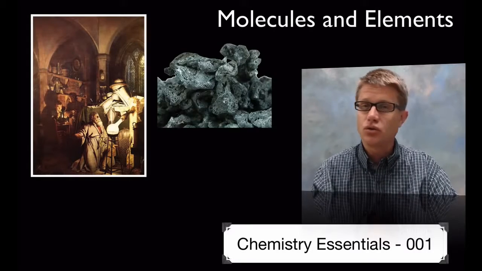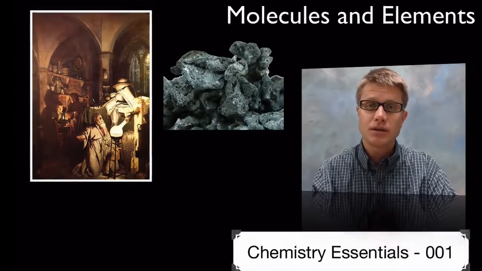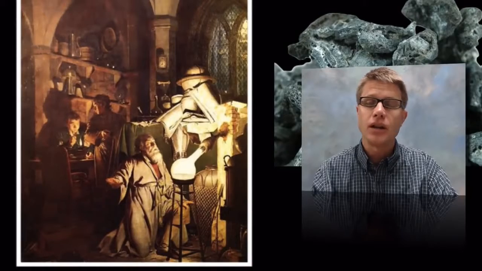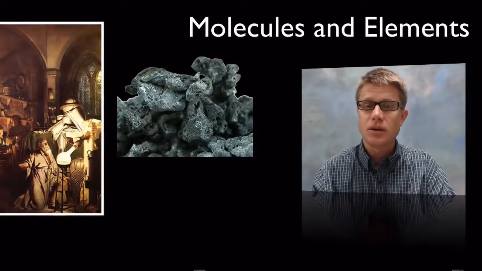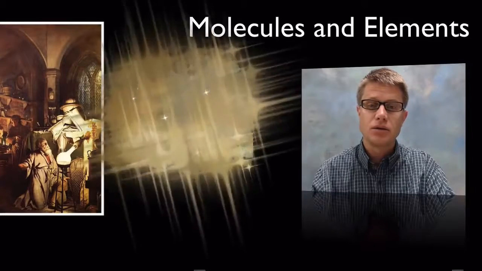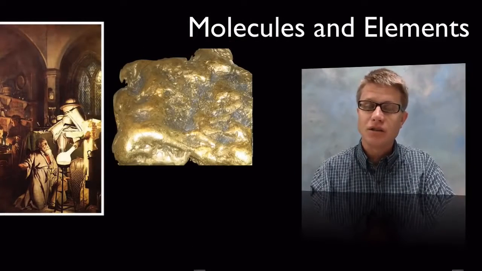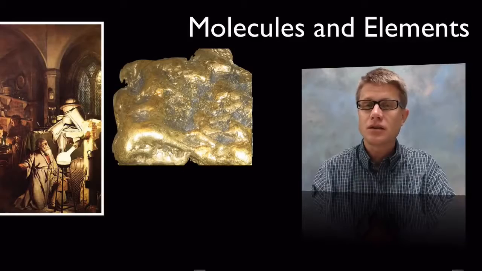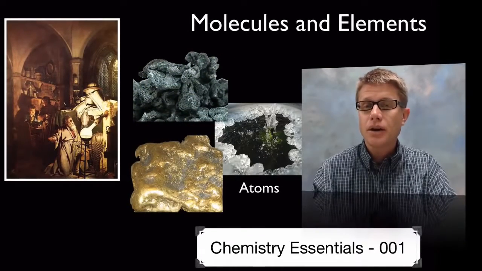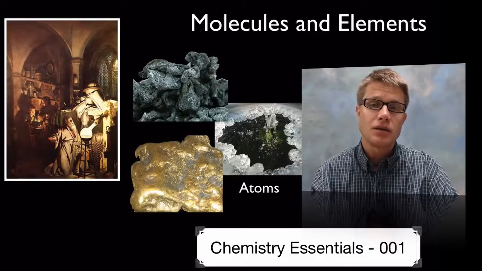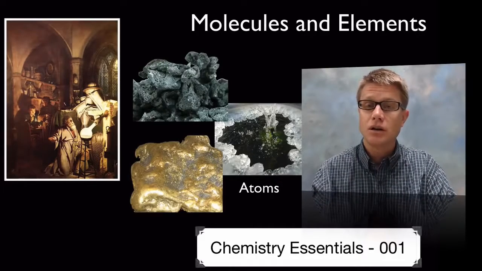The history of chemistry goes way back to the alchemists. The alchemists searched for what was called the Philosopher's Stone. It was this magical stone that they thought could turn something like lead into gold. Now, they never discovered the Philosopher's Stone, but they did start to discover some unique properties of elements and molecules. And the whole thing eventually led to this atomic theory, this idea that all matter is made up of smaller units, and those are going to be called atoms.